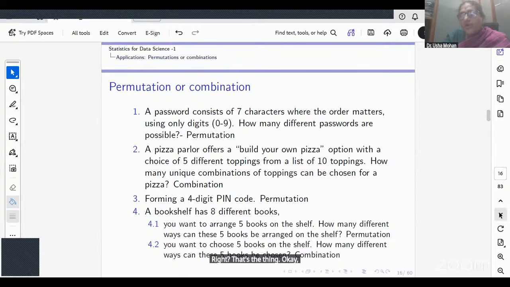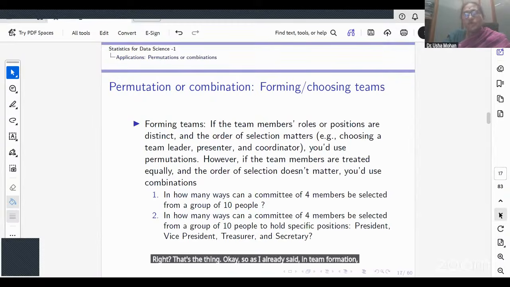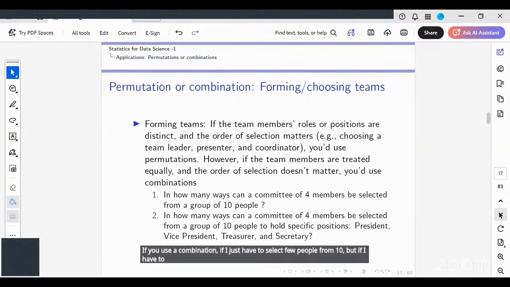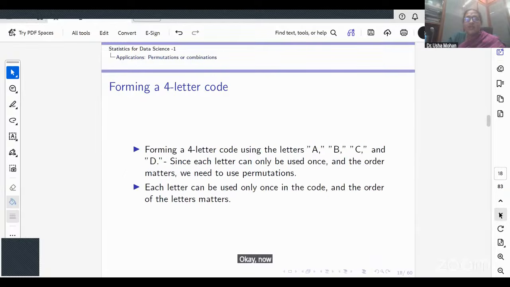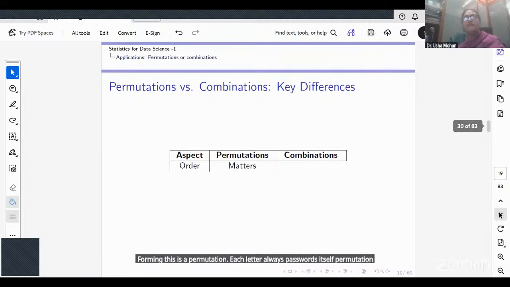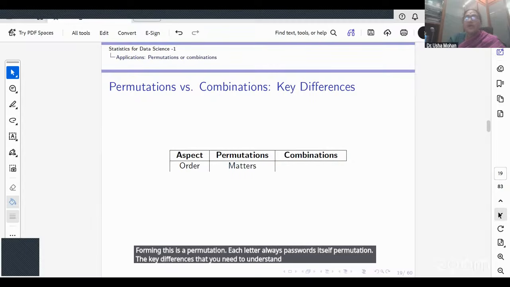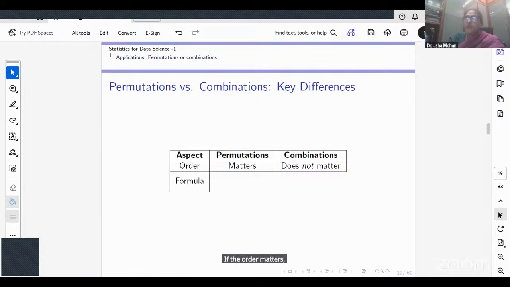So as I already said, in team formation, if I just have to select a few people from 10, you use a combination, but if I have to select for specific positions, I use a permutation. Is that clear? Again, 4-letter code forming is a permutation. Passwords are always a permutation. The key difference that you need to understand is: if the order matters, it is a permutation. If order does not matter, it is a combination.